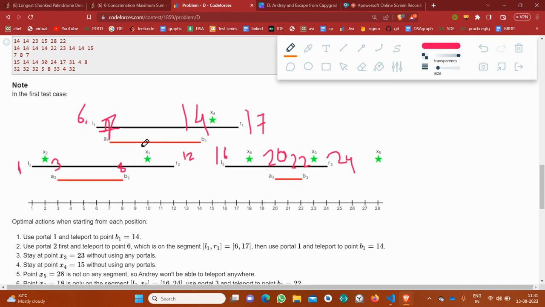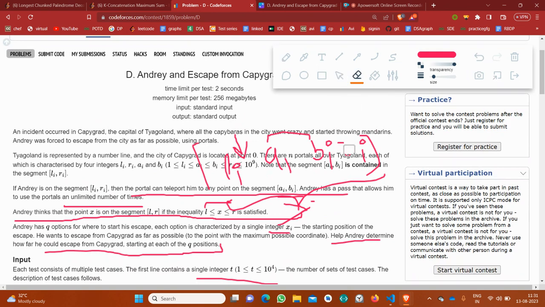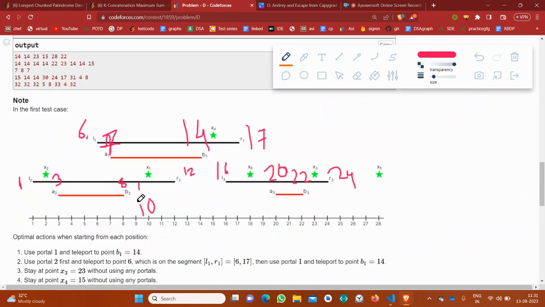You can see the 10 lies in both of these. So let's start from here. If 10 is here, then it has been stated that using the portal, the portal can teleport him to any point on the segment AI, BI. So using this, I can move to the segment 3, 8. But will it be beneficial? Obviously not. 10 is obviously greater than 3, 8.